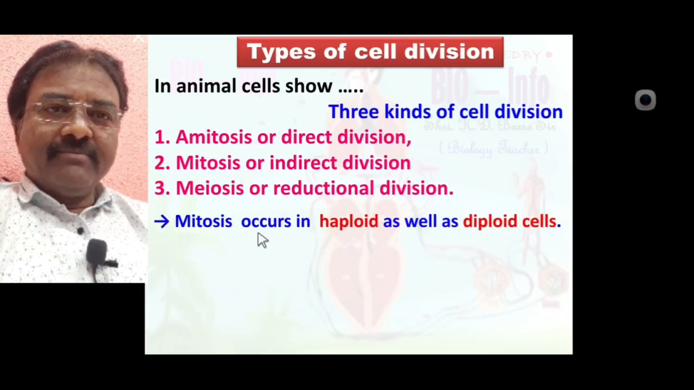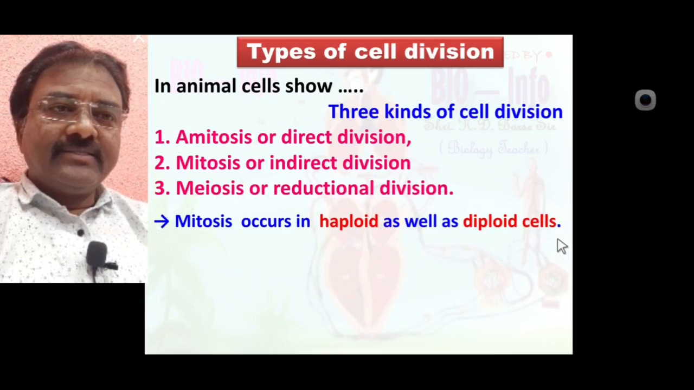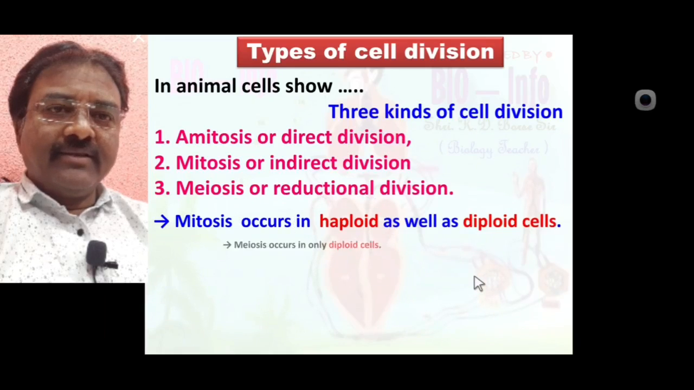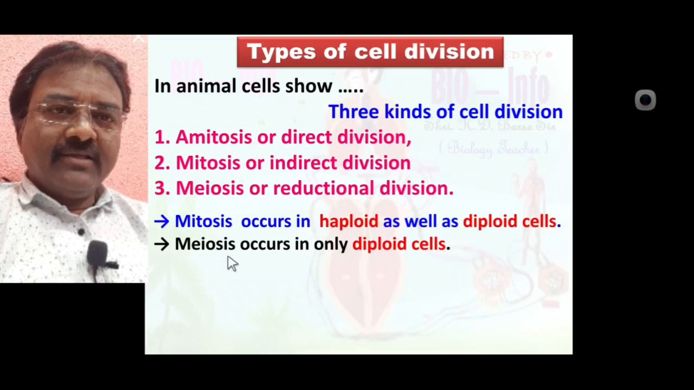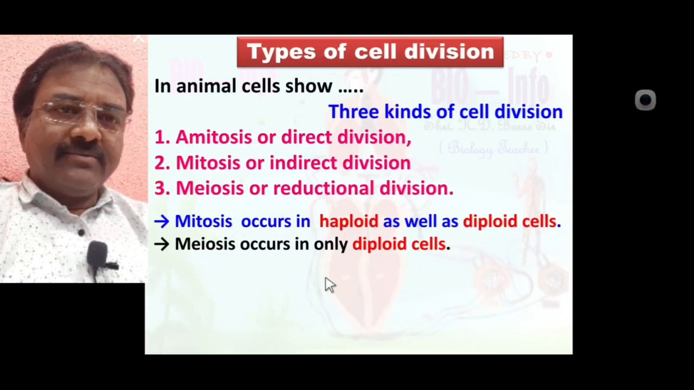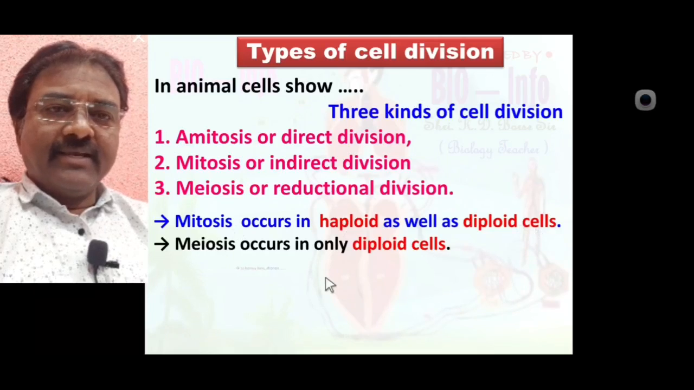Before that, mitosis occurs in haploid as well as diploid cells, while meiosis occurs only in diploid cells. Hope that you understood everything. Most important point to note here: mitosis occurs in haploid as well as diploid cells, while meiosis occurs only in diploid cells.